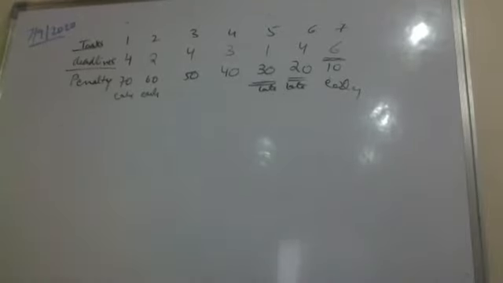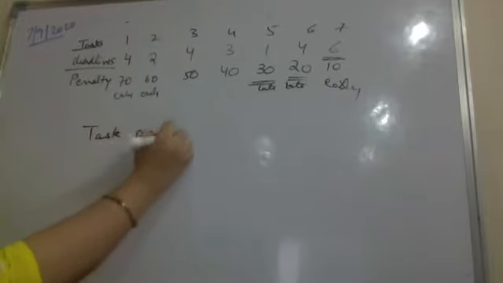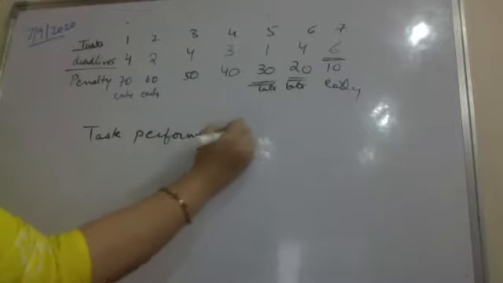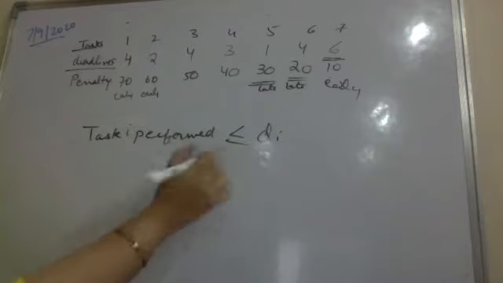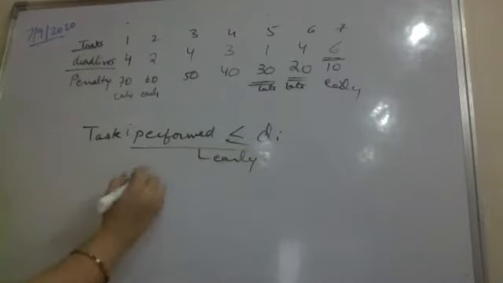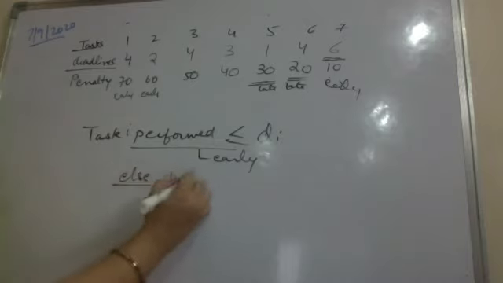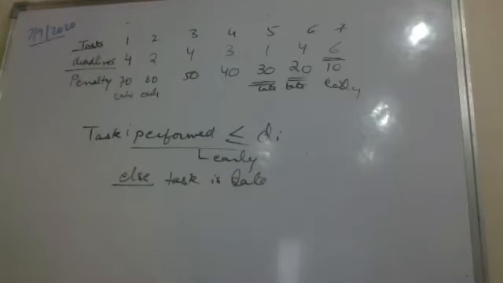I'm again saying, if a task I is performed before its deadline, then this task is early. Else, the task is late. And this holds for all the tasks. If a task has a deadline of 2 time units, I have to finish this task before 2 time units. Now suppose it's already 3.